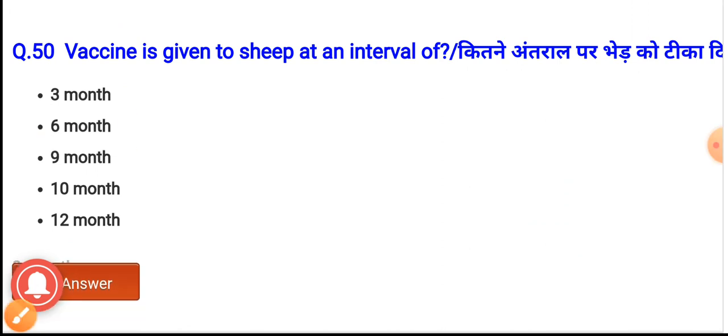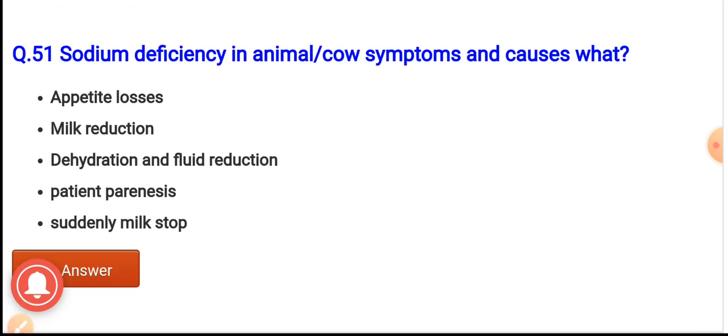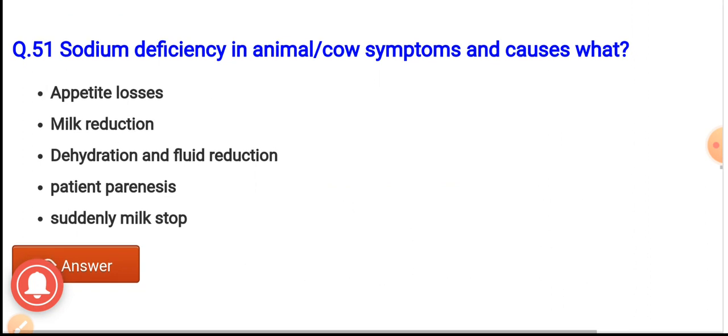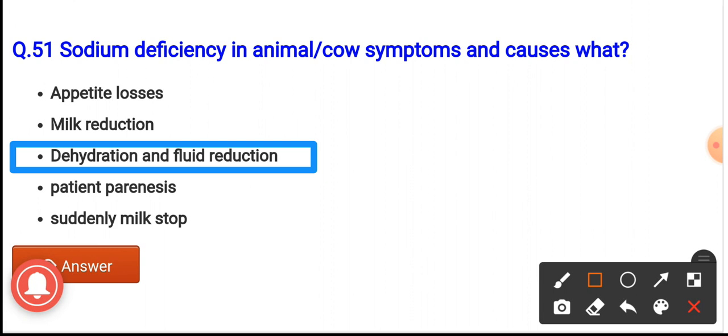Next question, question number 51. Sodium deficiency in animals causes which symptoms? The options are appetite loss, milk reduction, dehydration and fluid reduction, paralysis, suddenly the milk stops. The correct option is option C, dehydration and fluid reduction. It is the symptom when there is a sodium deficiency.